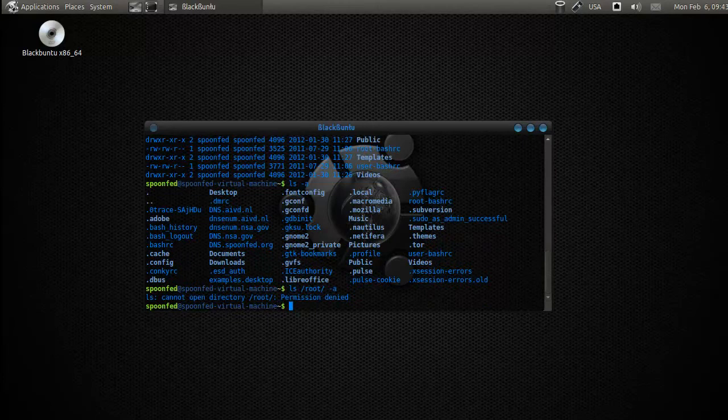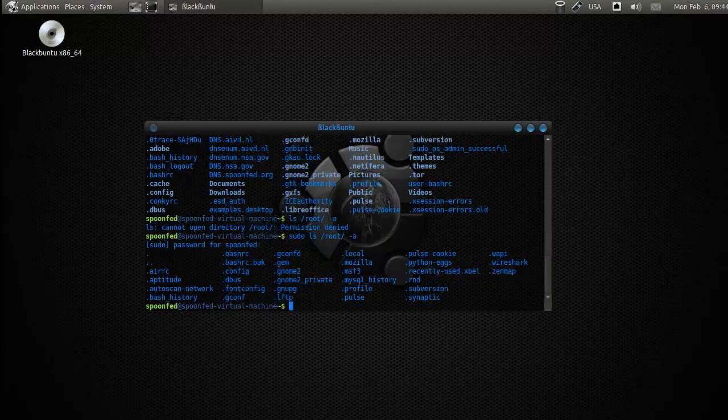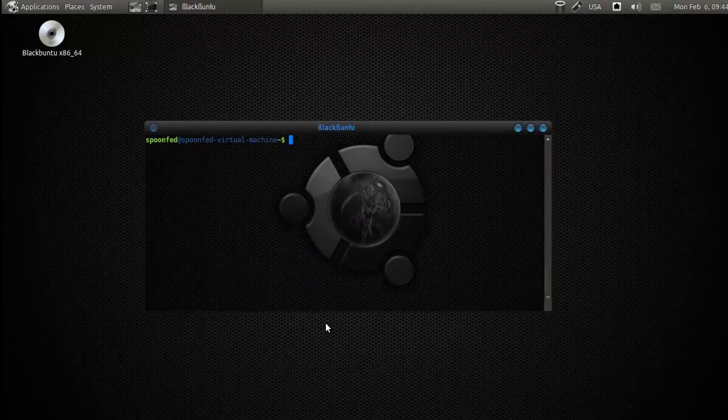Let me list the root directory. No, of course I cannot do that. Sorry. And here in the root directory we have a bashrc. So if we want to make it so this one overrides that one, we'll do copy, user bashrc to bashrc, and that will make it so it will be overwritten. So that's the easy way.